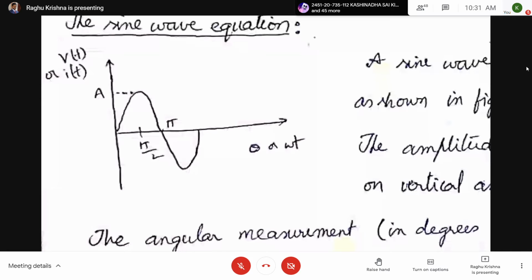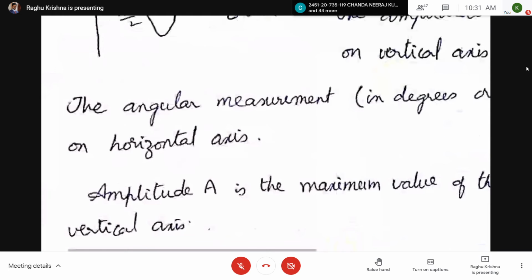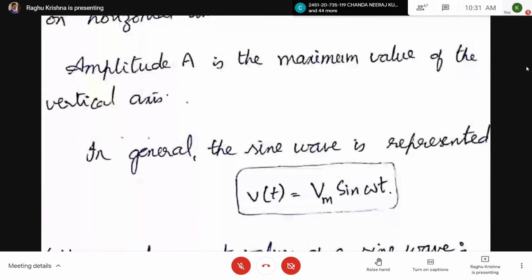Again, when omega t equal to pi, substitute V of t equal to Vm sin pi. Sin pi is again 0. So at omega t equal to pi, again the value of the voltage is 0. Next, at omega t equal to 3 pi by 2, sin 3 pi by 2 is minus 1.